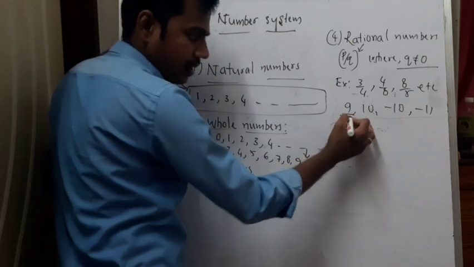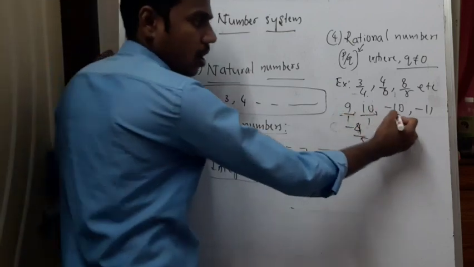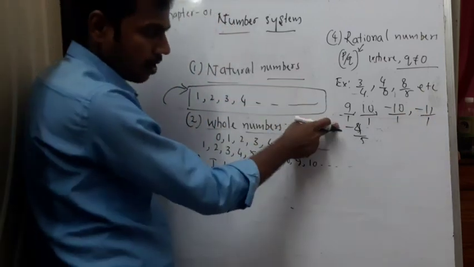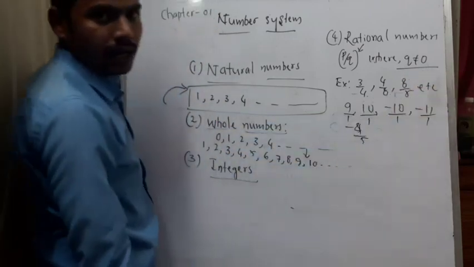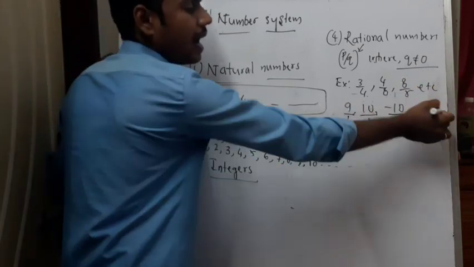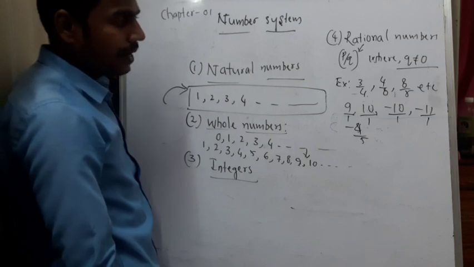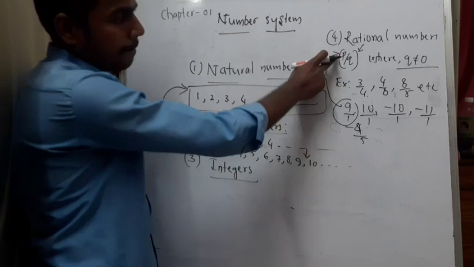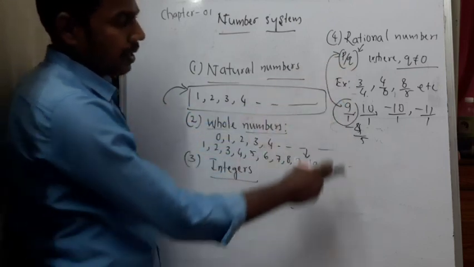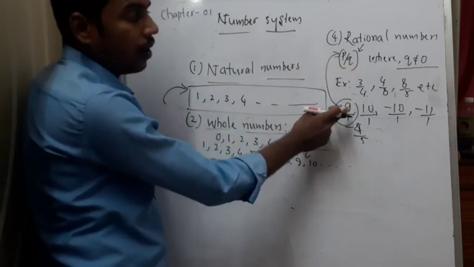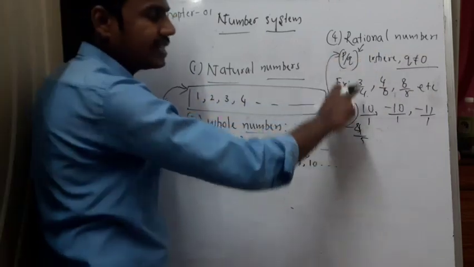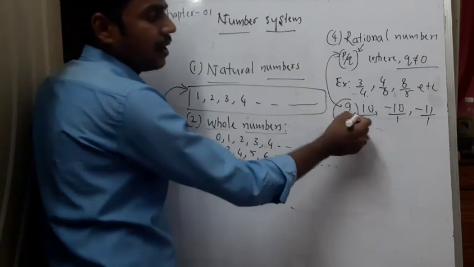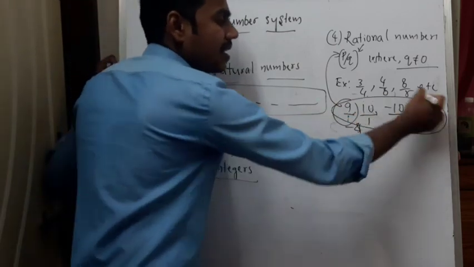Can I write 1 in the denominator? Like this, I can write 1 in the denominator. If I write 1 in the denominator, it does not at all alter the value of the number I have written. And it satisfies the definition of a rational number, that is p by q, where q is not equal to 0. Since it satisfies the condition of a rational number, we consider these as examples of rational numbers.